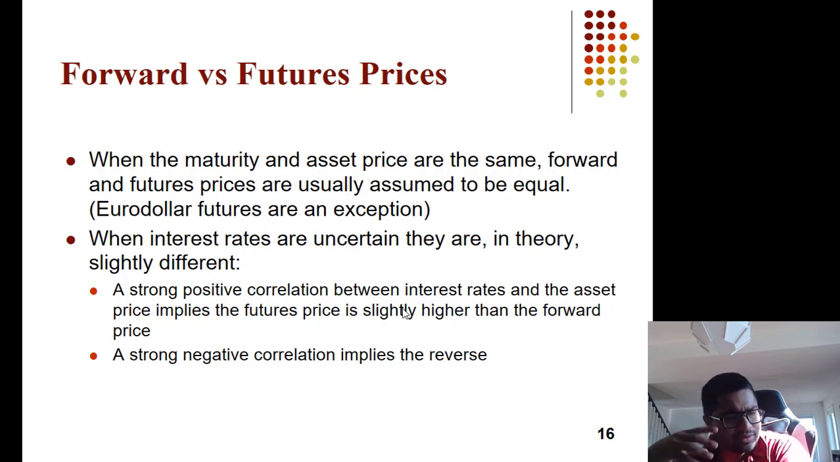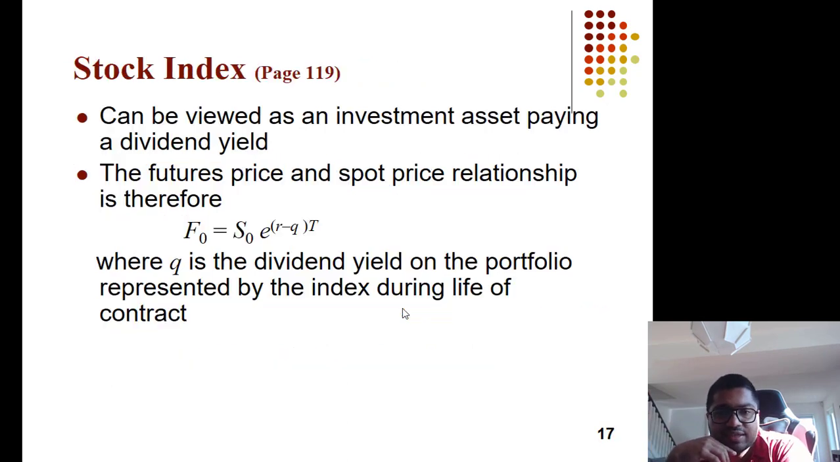This is given in the book. This is called backwardation or contango. So sometimes the futures prices are more, sometimes the futures prices are less. It depends on interest rates.